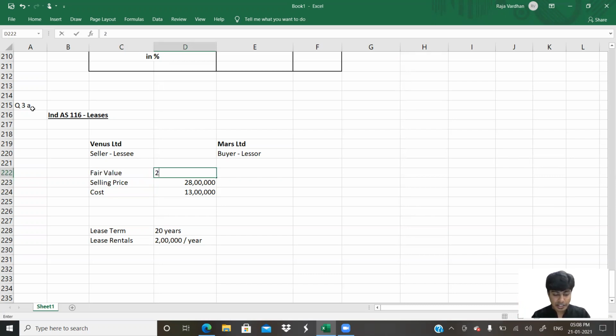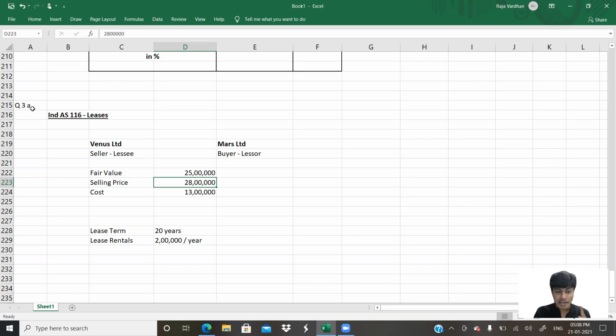Fair value is 25 lakh. So I have sold an asset which should have been sold for 25 at rupees 28. You paid me 3 lakhs more. Are you mad to pay me 3 lakhs more? This is not sale of business. It can't be goodwill that you paid me extra. So the 3 lakhs you paid extra, you actually gave it to me for no reason. So it is like a loan. I would have to give it back to you.